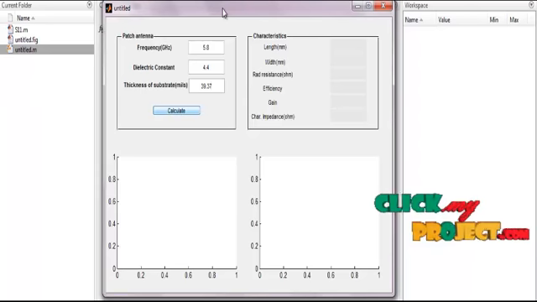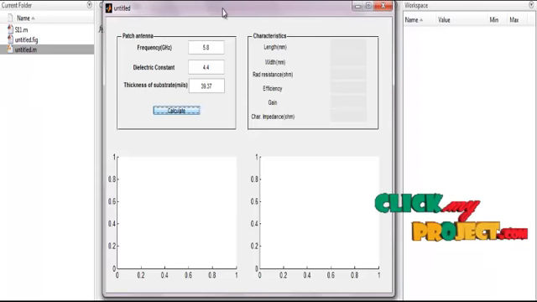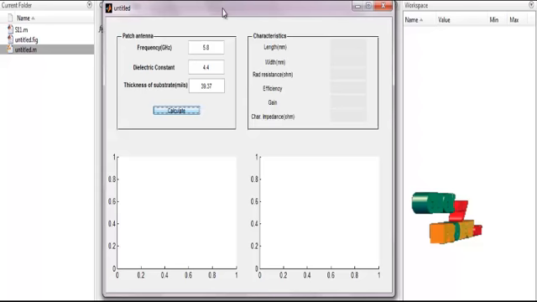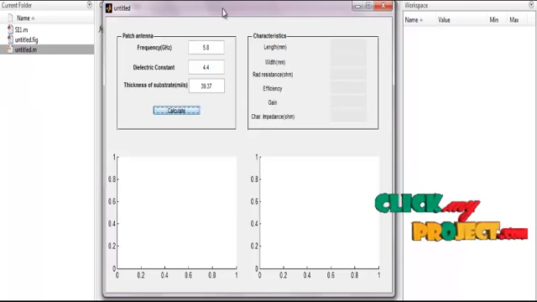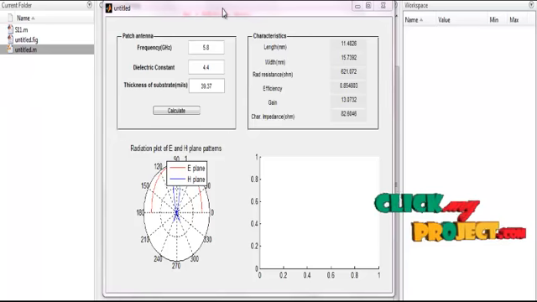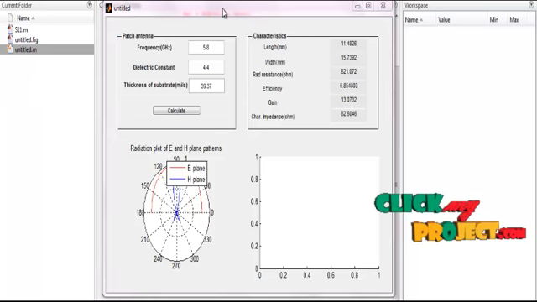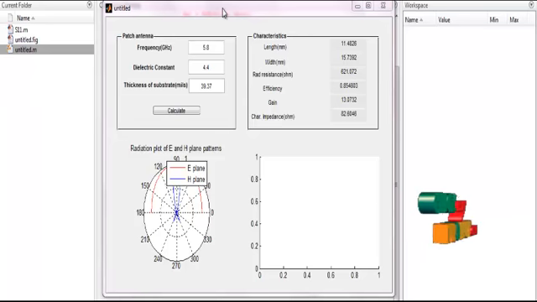Then we calculate. We can calculate the length in mm, the radiation resistance, efficiency, gain, and characteristic impedance in ohms. All these characteristics are displayed, and the radiation pattern and the return loss are also displayed in the product. Here the length in mm is 11.48. That is the length of the patch, and the width is 15.7392 mm. That is the width of the patch, and the radiation resistance is calculated in ohms.